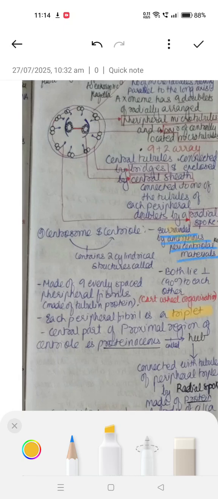So basically, in centrosomes and centrioles, there are 9 evenly spaced peripheral fibrils made up of tubulin protein, in a cartwheel organization. Peripheral because they are outer, and each peripheral fibril consists of triplets. The central part of the proximal region of the centriole is proteinaceous, called the hub, which is connected with the tubules of the peripheral triplets by radial spokes.